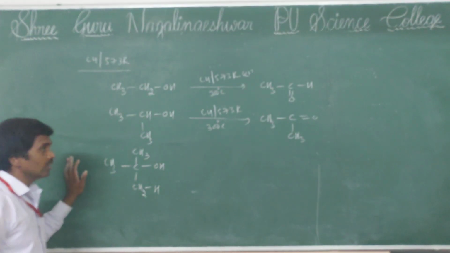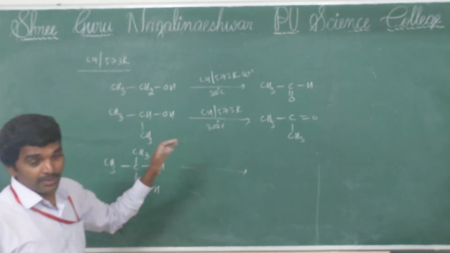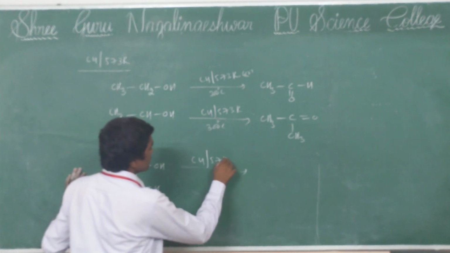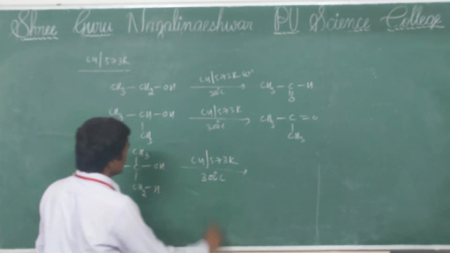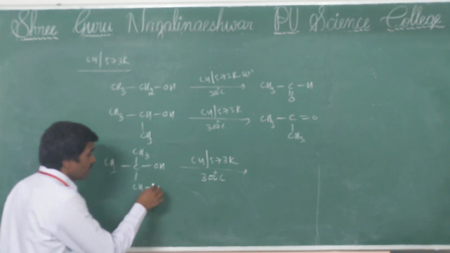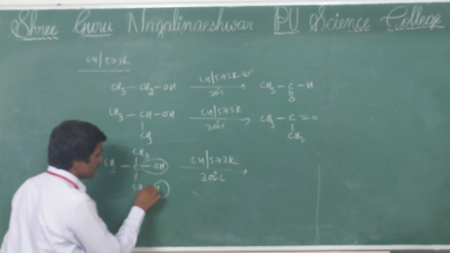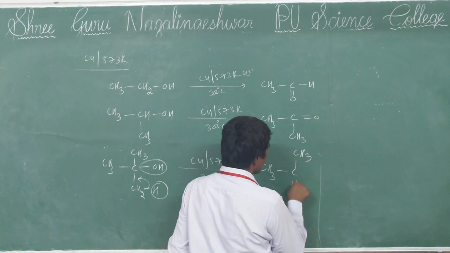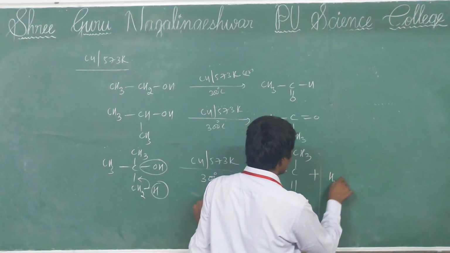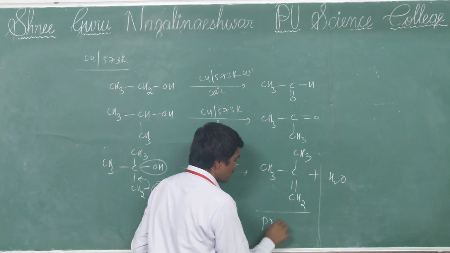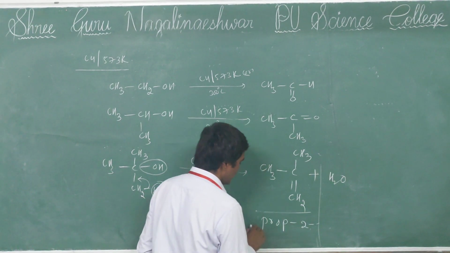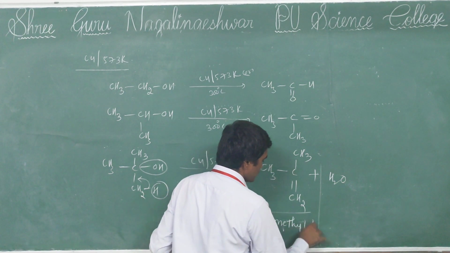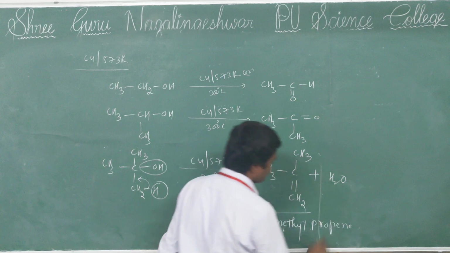And tertiary alcohol does not oxidize by PCC or CrO3, but it reacts with copper at 573 Kelvin temperature or 300 degrees Celsius. Then an alkene is formed from the OH and the H. Then the bond shift here, then the answer is CH3 C double bond CH2 plus H2O. So 2-methylpropene is formed.